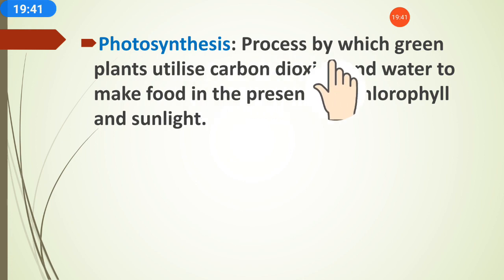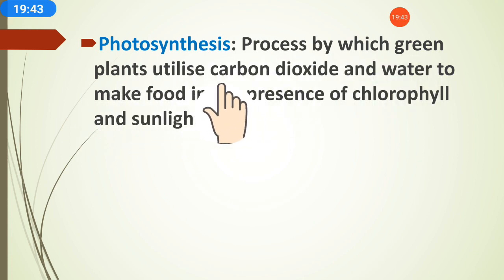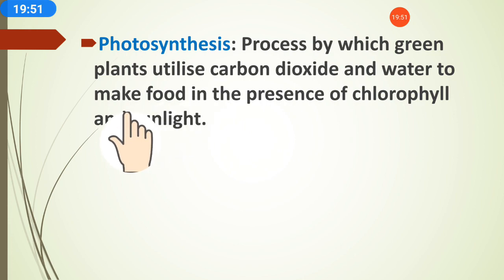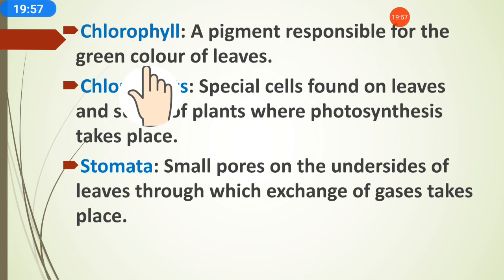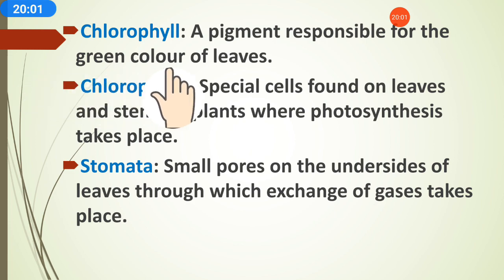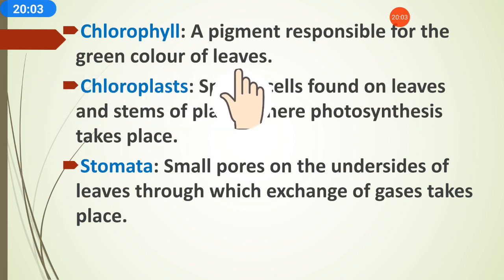Photosynthesis means what? The process by which green plants utilize carbon dioxide and water, that is, the process in which carbon dioxide and water are used by the plants to make their food in the presence of chlorophyll and sunlight, is called photosynthesis. Now what is chlorophyll? Chlorophyll is a green pigment responsible for the green color of leaves. Why is the color of the leaves always green? This is because of the chlorophyll.